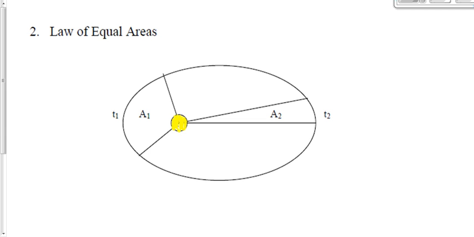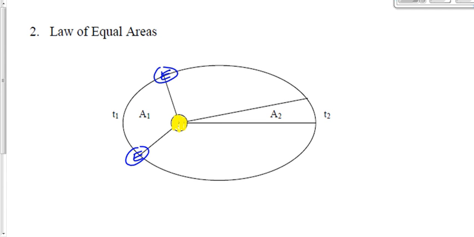It doesn't really matter which one it's in. We're going to say at one moment in time, the Earth, or whatever planet that we're talking about, is right here. At another moment in time, let's say T1 later, maybe T1 represents 6 days, maybe it represents 3 months, maybe 6 months, 4 months, 17 days, whatever. Okay, a certain amount of time later, the Earth, or whatever planet, is in a different position.